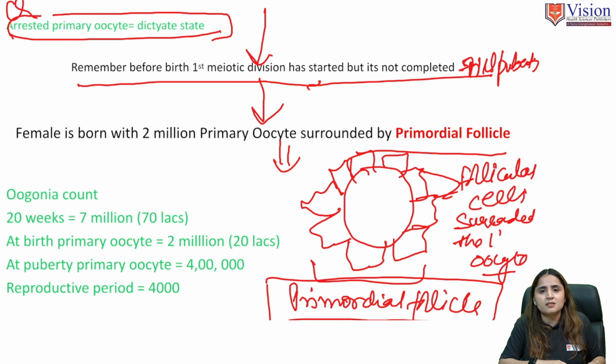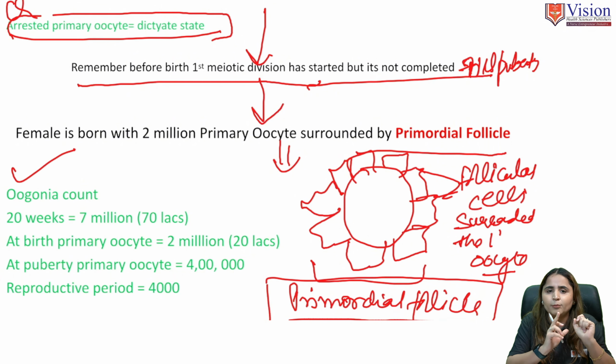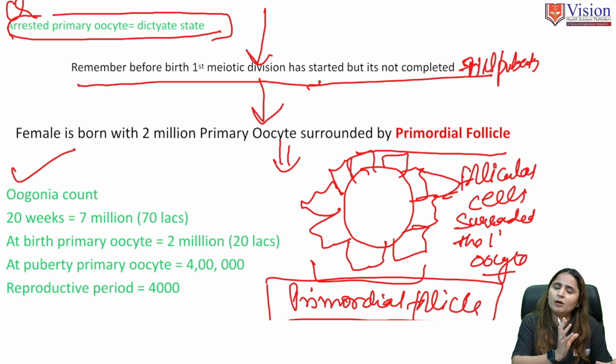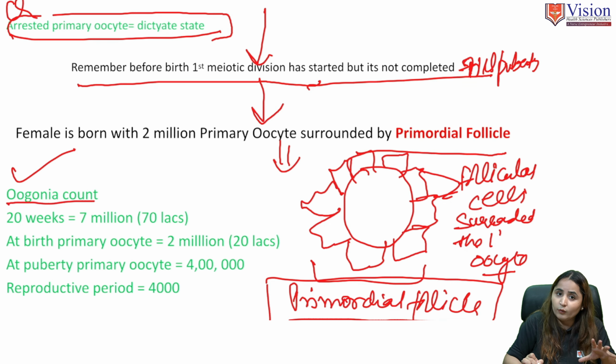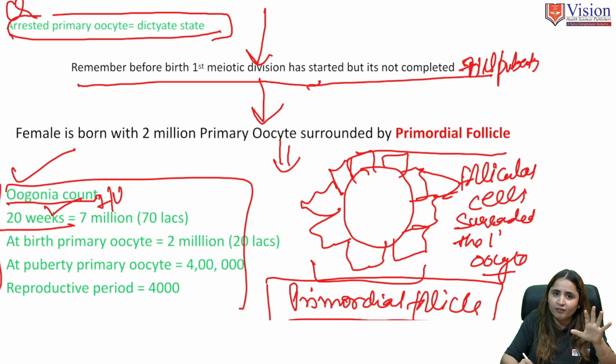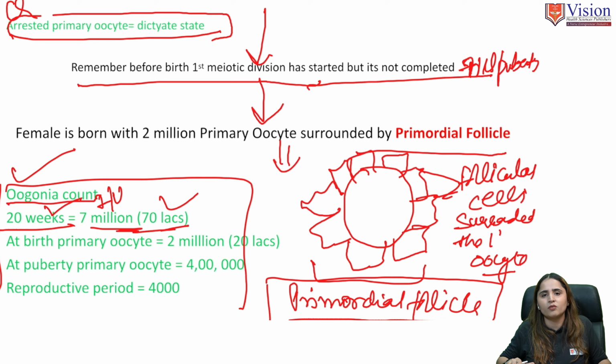So, some interesting facts about oogonia. Half of oogenesis is now complete. I said that oogenesis is half while the female is in the mother's womb, and half at puberty. So far half of the stages are done, and meiosis 1 has stopped. And then the oogonia count. It is a very important question: around 20 weeks of intrauterine life, there are 7 million oocytes, that is 70 lakh oocytes present in the female.